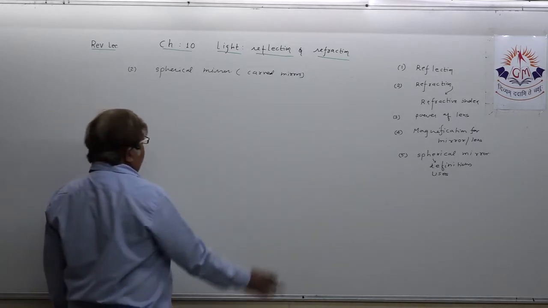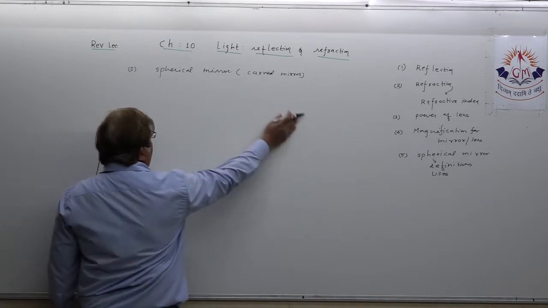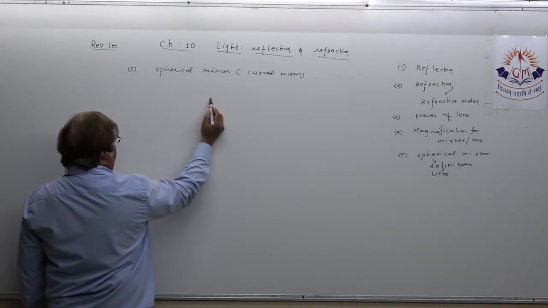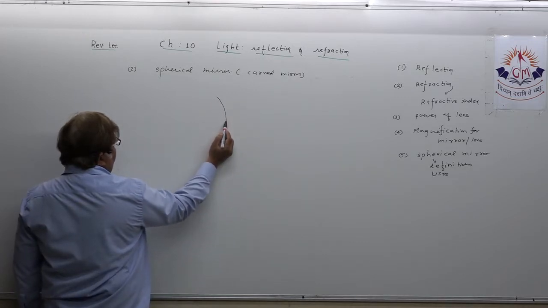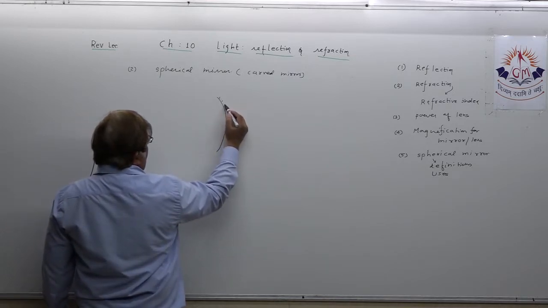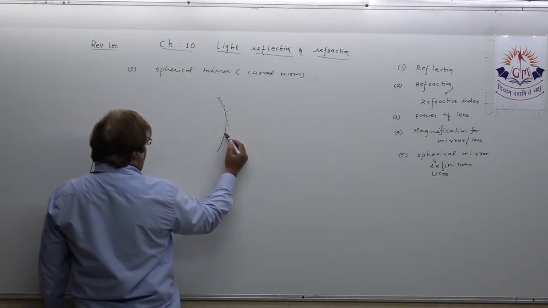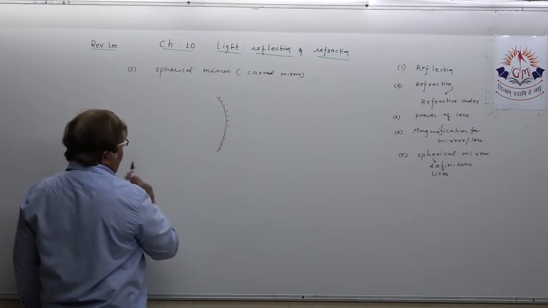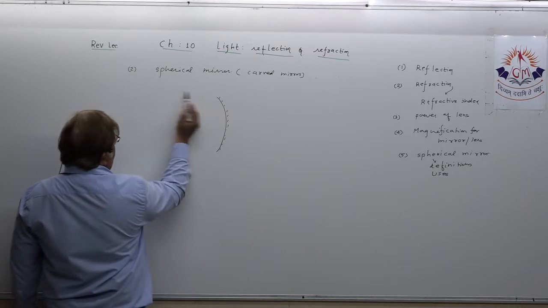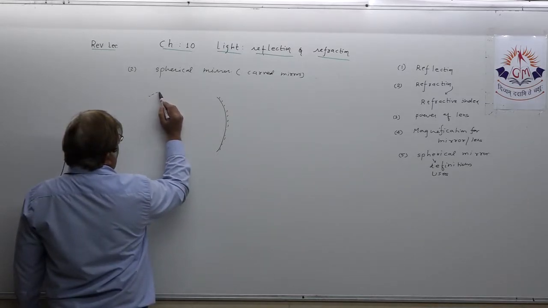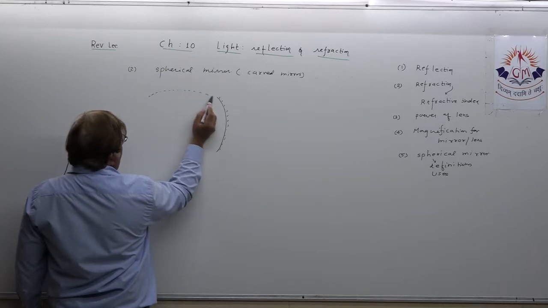Some of the definitions regarding spherical mirror. Dear student, just try to understand. If I draw a concave mirror, you all know it is opaque from outside, painted. So this is a shining surface. Now, some of the definitions regarding this mirror, how can you assume the definition?